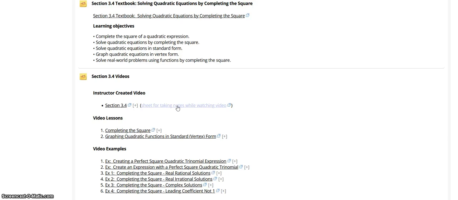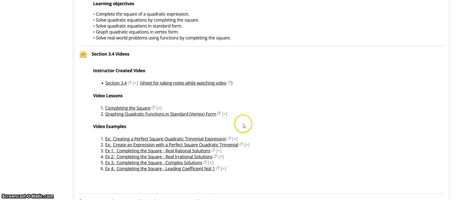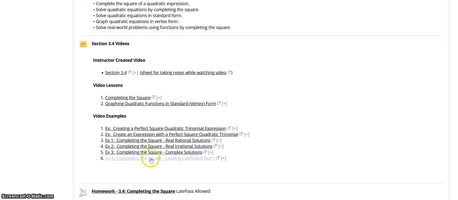It's the sheet that I used to make the video, so it'd be nice and easy for you to take notes. So I strongly recommend that you watch the video and take notes. You don't have to print my sheet, though, to take notes. Then there are some other videos that I found within the system that relate to this chapter. So I posted those here.